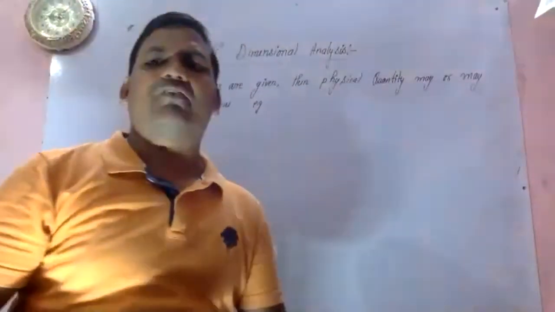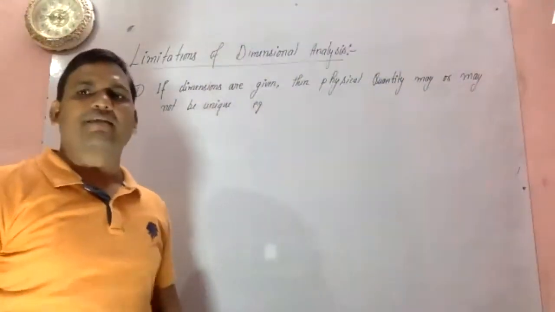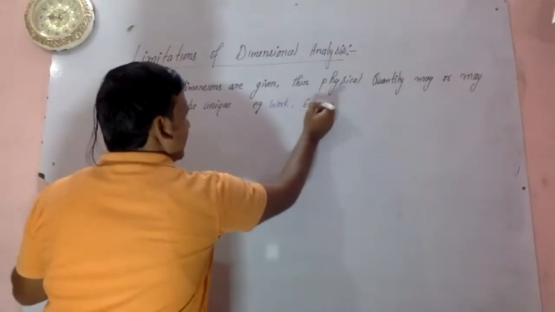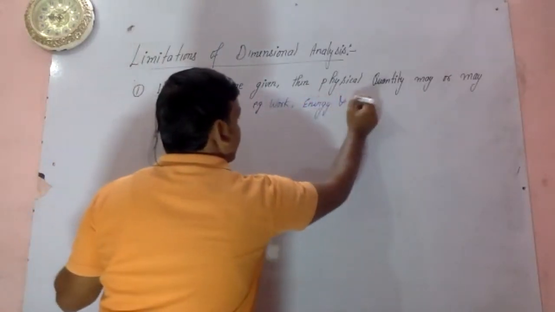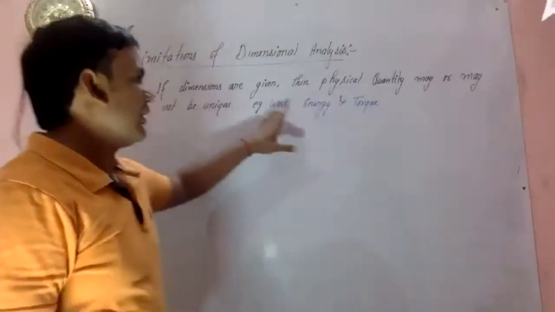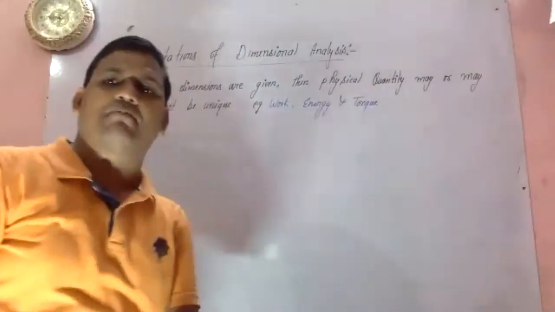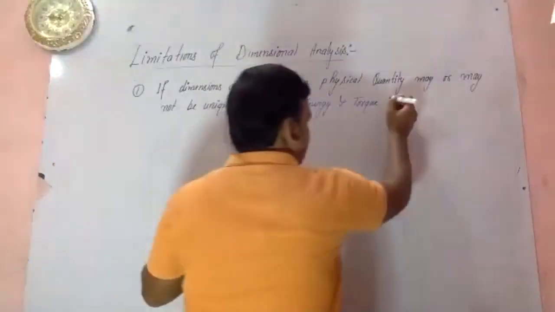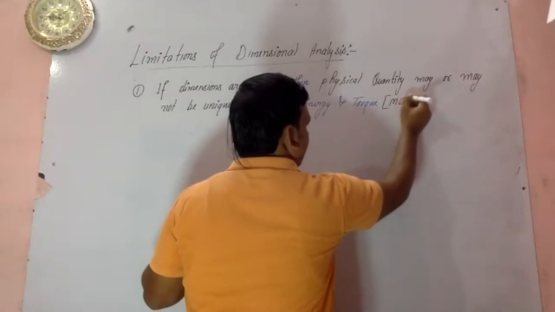There are three different physical quantities, but their dimensional formula is the same. Example: work, energy, and torque. These have the same dimensional formula, but they are different quantities. The dimensional formula for these will be ML square T to the power minus 2.